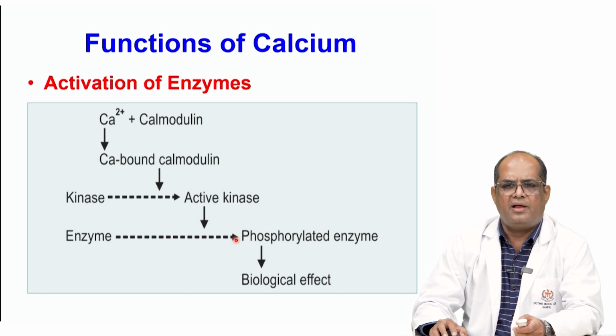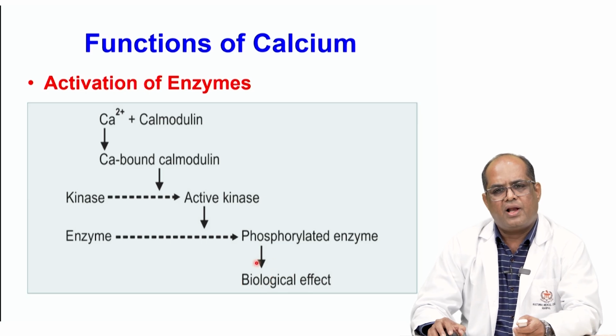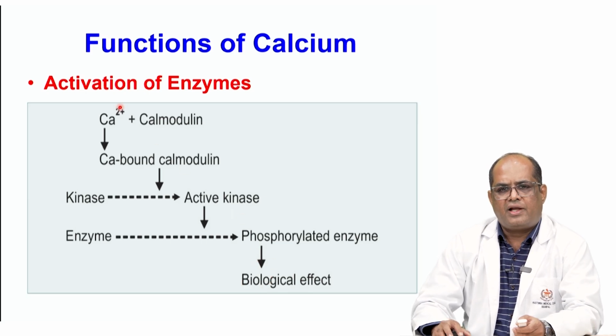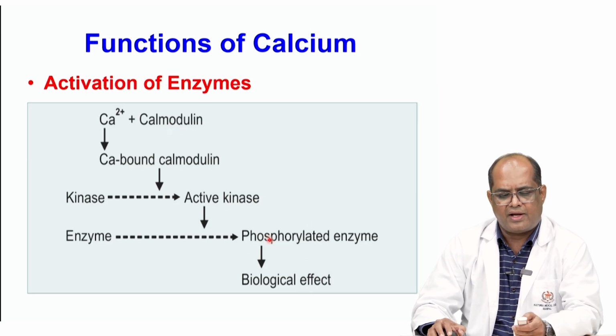It helps to add a phosphate group to the enzyme, and few of the enzymes become active and produce the biological effect. So, calcium calmodulin activates enzymes by phosphorylation, making them active.